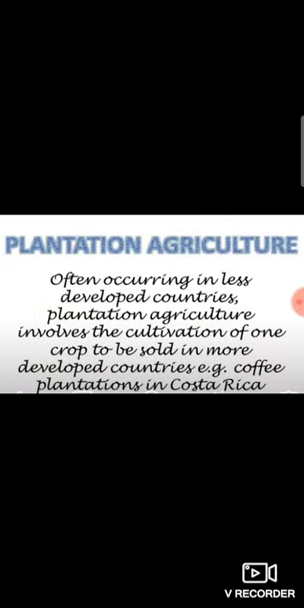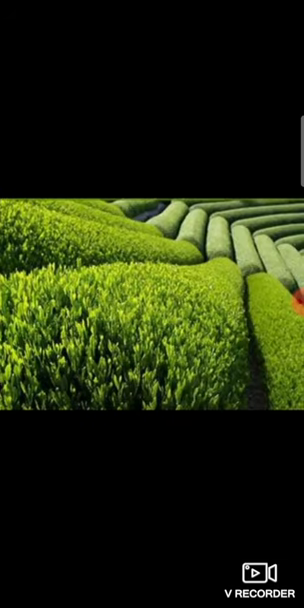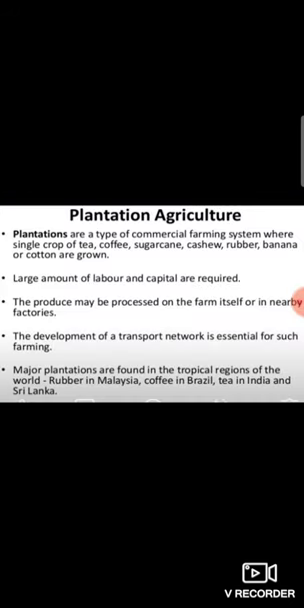Now, plantation agriculture. It is also a type of commercial farming. The crops are mainly grown for profit and resemble factory production. In this type of farming, a single crop is cultivated on a large area. It is both labor intensive and capital intensive. The products obtained from plantation farming are processed near the field. Efficient means of transport are essential for transporting the plantation crops.